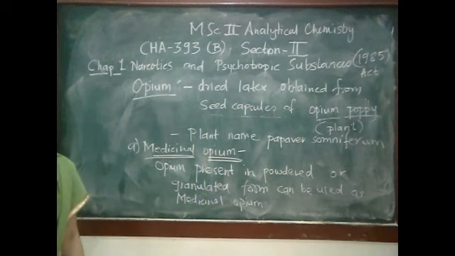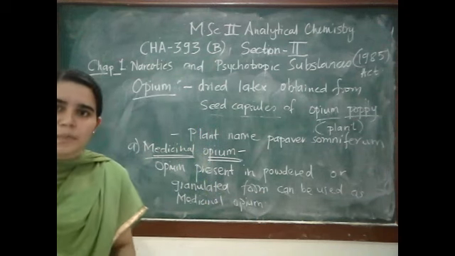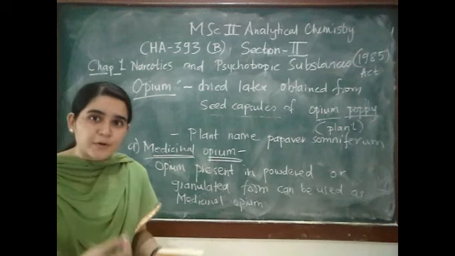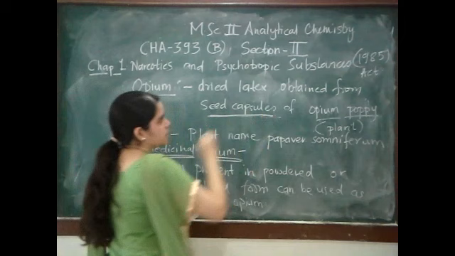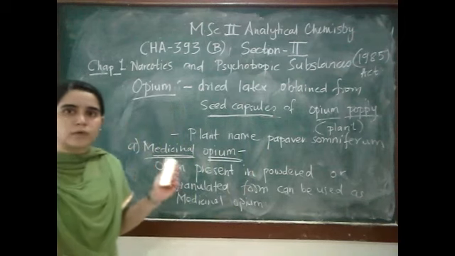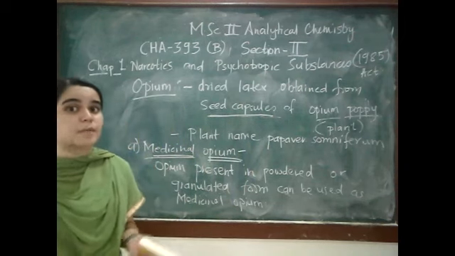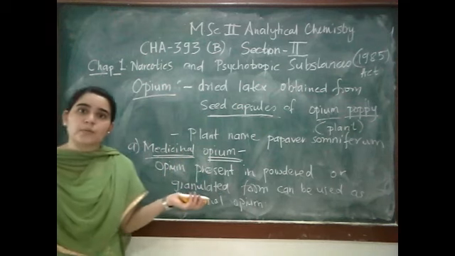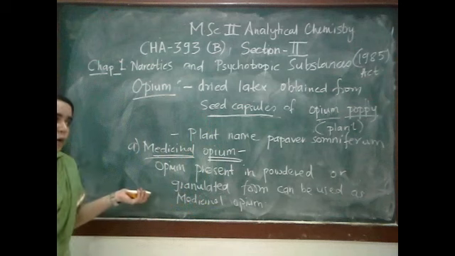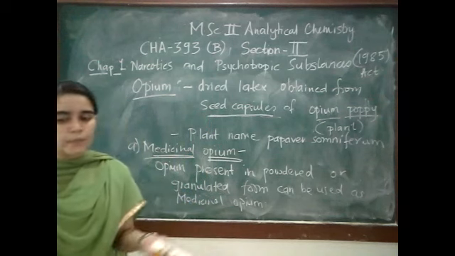So until now we saw that opium poppy is one thing, only opium is a different thing. You have to remember the main words: seed capsule means opium, while opium poppy means the plant, the entire plant itself. Then medicinal opium, what is included in this? Powdered and granulated form.